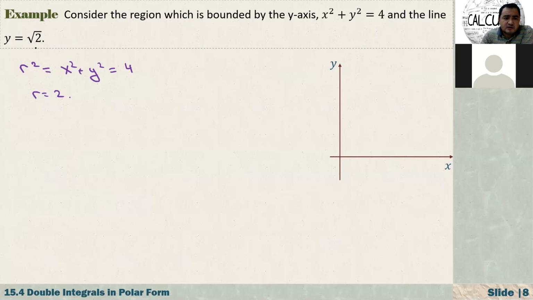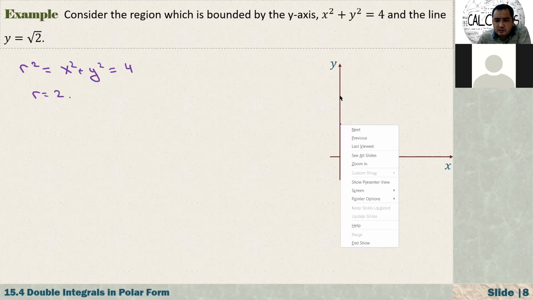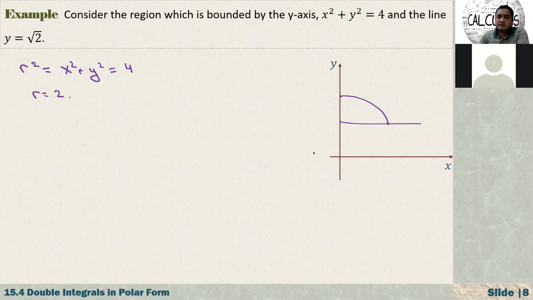So how about y equals square root of 2? Let me just write here: this one is 1 and this one is 2. I can just draw the circle here. So y equals square root of 2 is this line we're talking about, and our circle is something like this. It just continues like this.